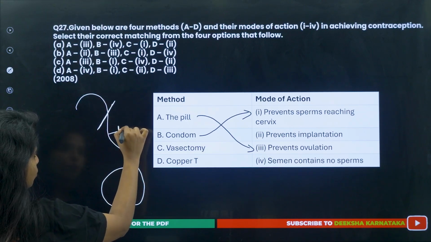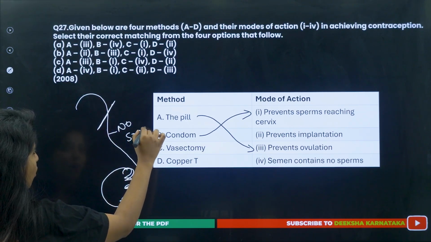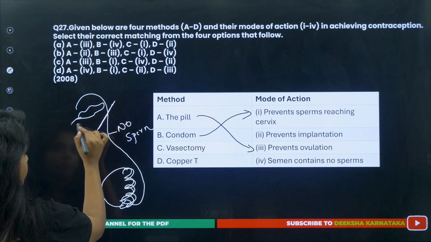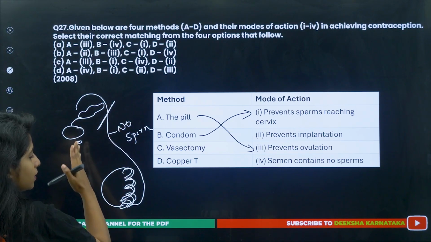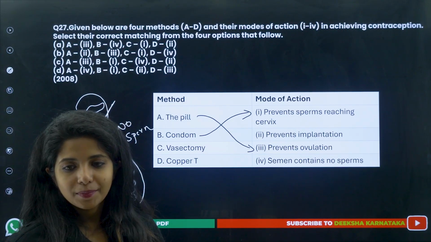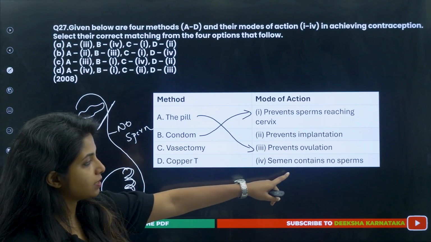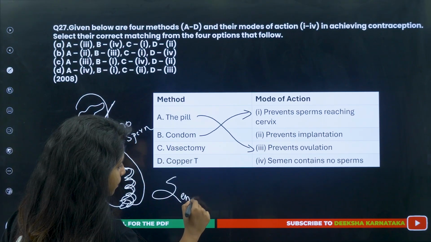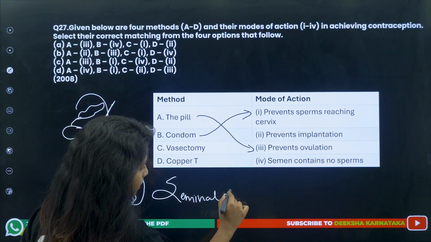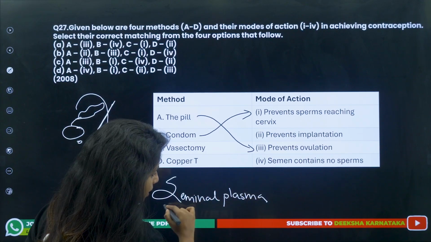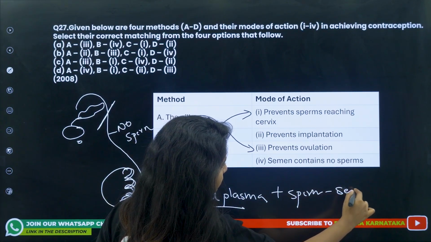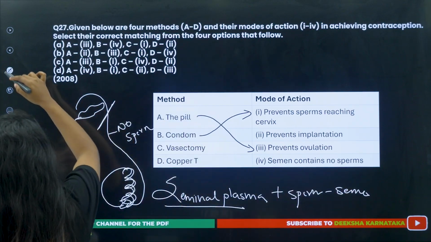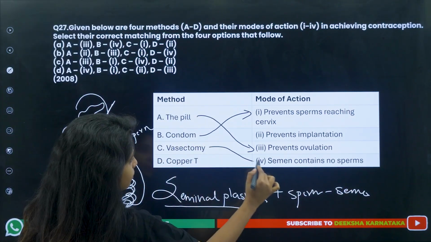So, obviously, no sperm could go ahead, but all the other secretions are being secreted from the glands which are present over here. So the seminal plasma will be there, but no sperm will be there. That is why it is said, and seminal plasma, that is the secretion of the glands, plus sperm is what you call as semen. So, this is the correct option.